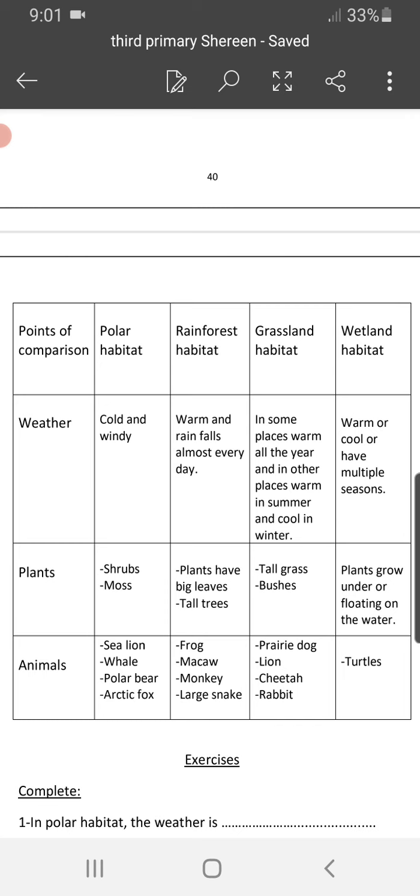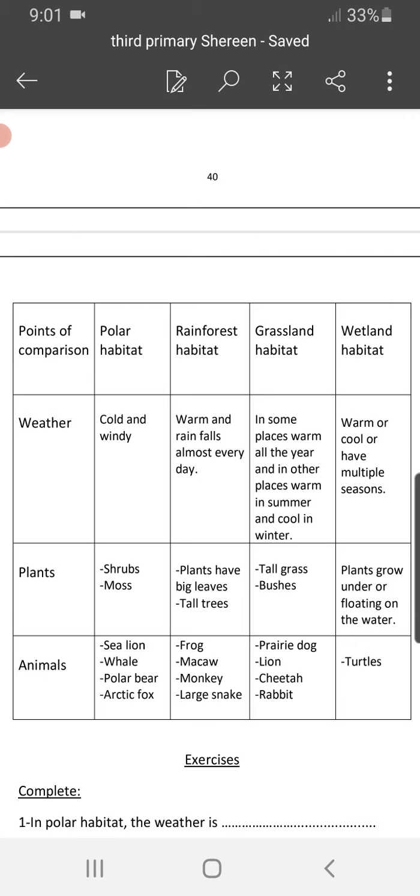Okay, in the polar habitat, as we said, it has big areas covered with ice, so the weather for sure will be cold and windy. It will be so cold and windy. Windy means it has storms, a lot of wind.